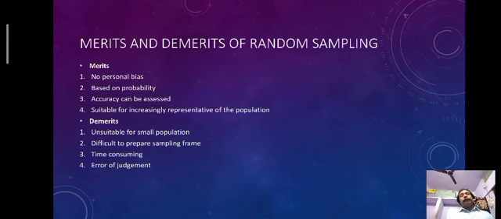Error of judgment. Since only a sample is taken, 100% accuracy is not possible, so the judgment may be false, and that's why it is called error of judgment. In this way we find that random sampling is also important, but not up to the mark to achieve the best result.